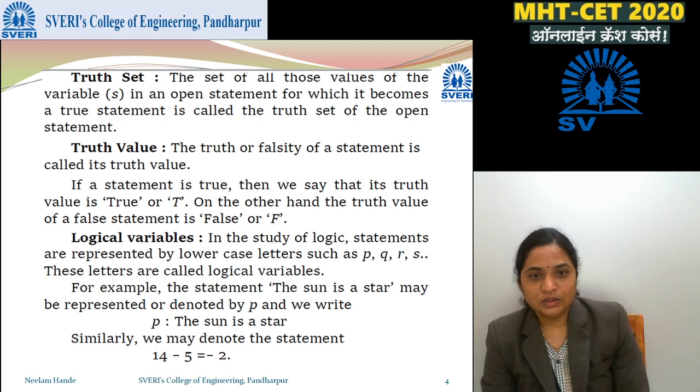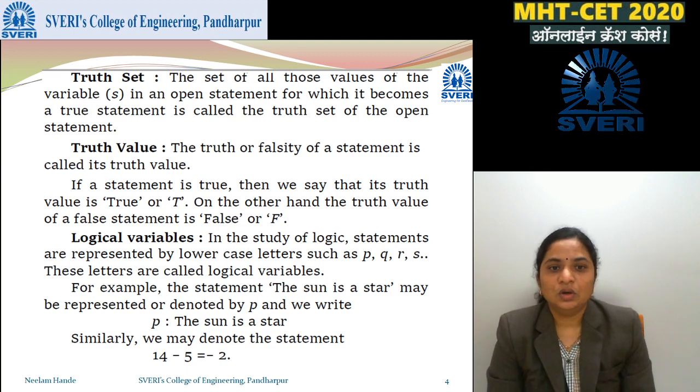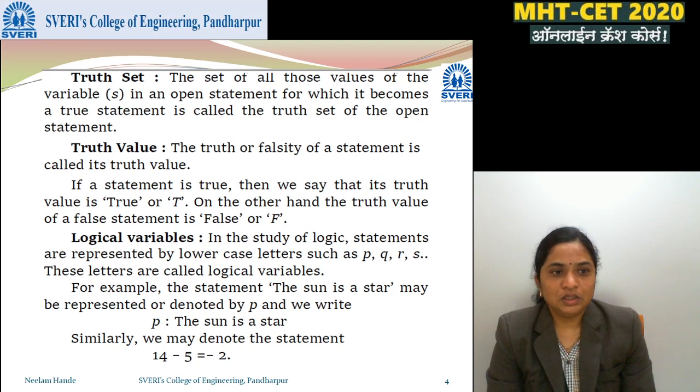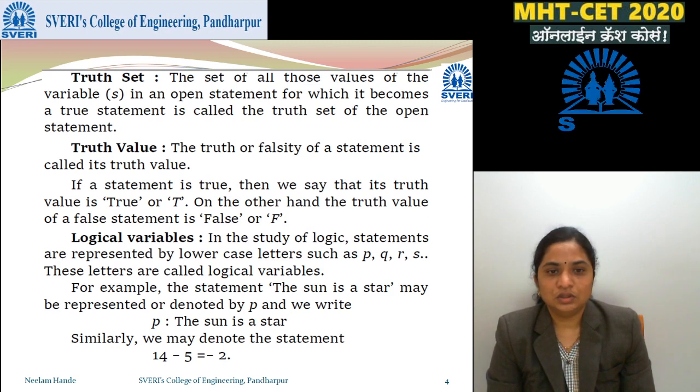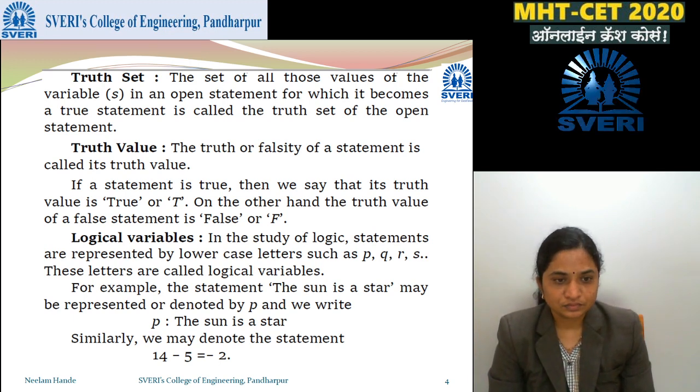Then the truth value. The truth or falsity of a statement is called its truth value. So if a statement is true, then we say that its truth value is true, or capital T. On the other hand, the truth value of a false statement is false, or capital F.